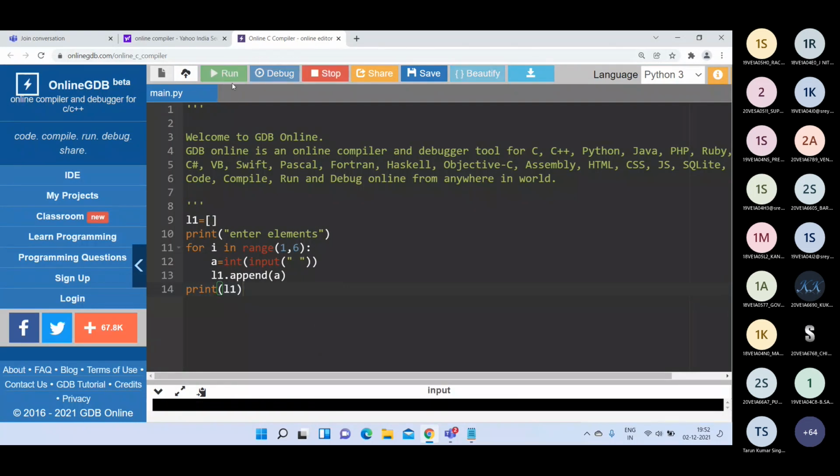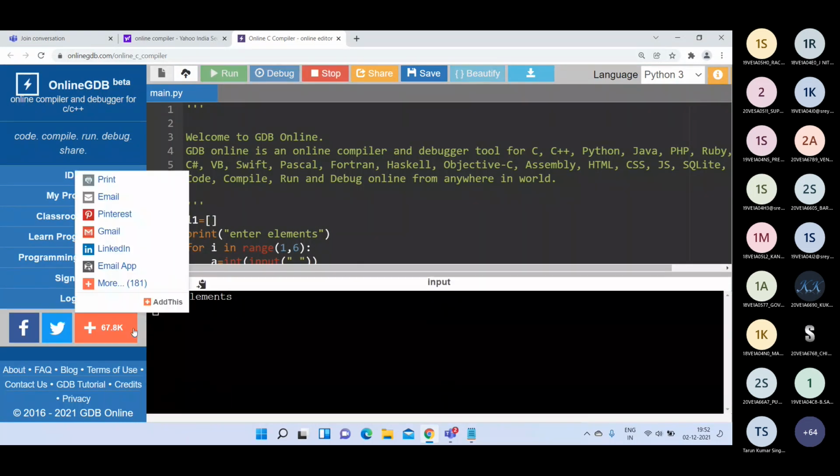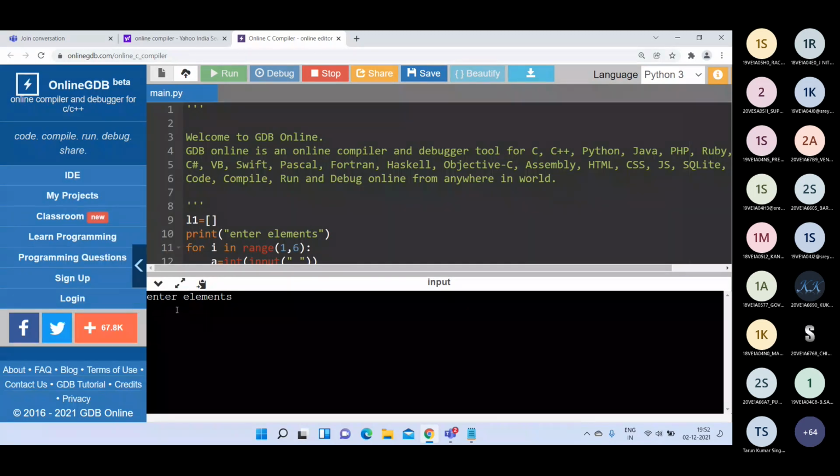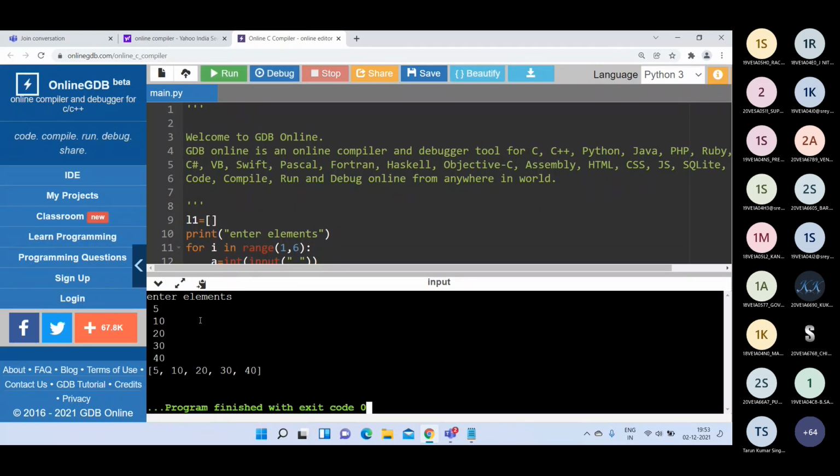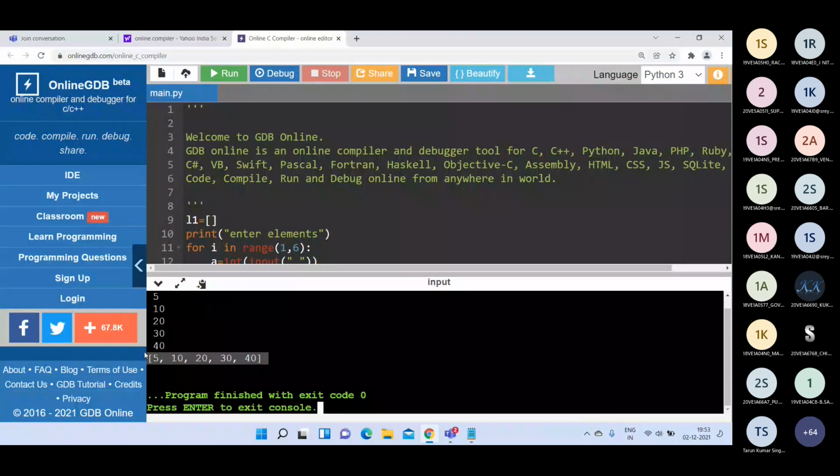If I run this program, it will ask to enter the elements. Then if I give 5, then 10, then 20, then 30, then 40. See here, my list contains 5, 10, 20, 30, 40. Whatever values we are giving, those values will be stored in the list. Like that, you can assign data elements to the list at runtime.